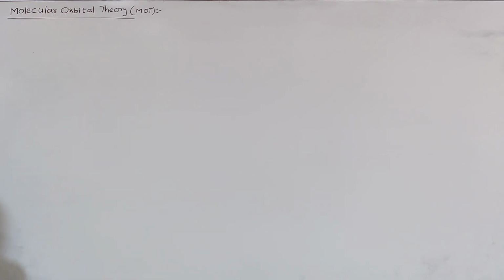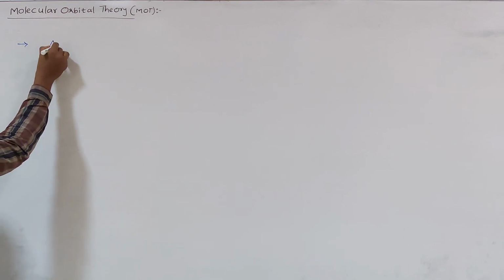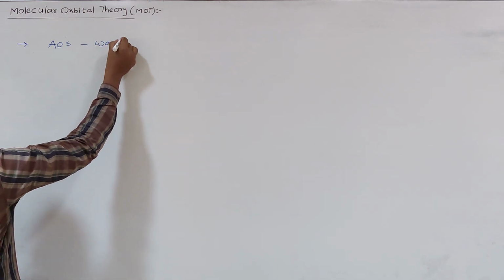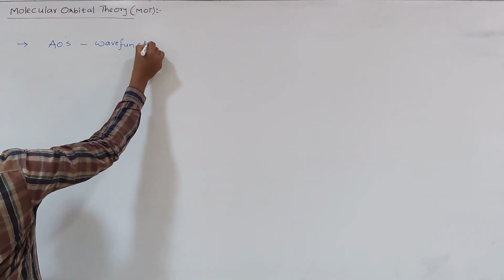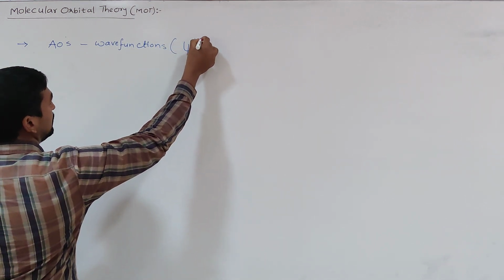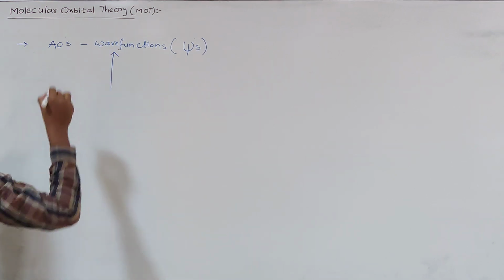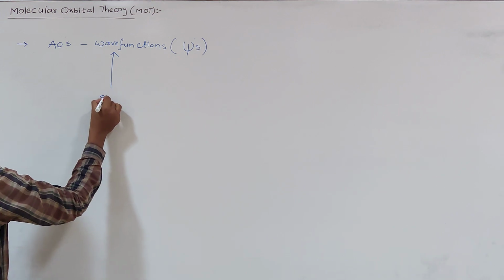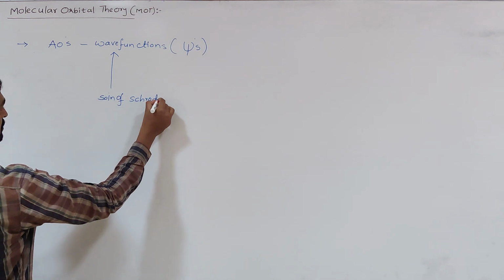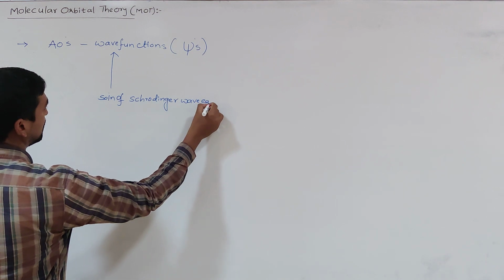So this theory is also based on quantum mechanics. You know very well, the atomic orbitals are expressed by the wave functions, that is psi. So what is this wave function? From where did you get? These wave functions we get from solutions of the Schrödinger wave equation. This we learn in the atomic structure.